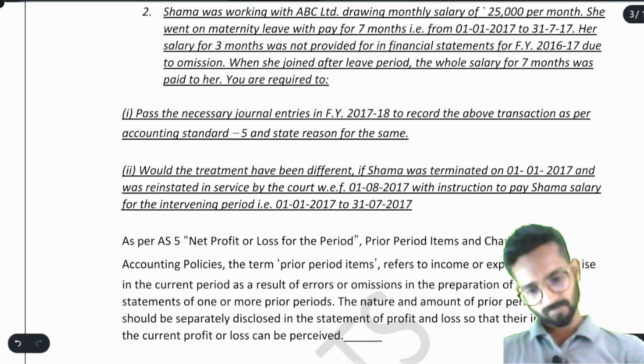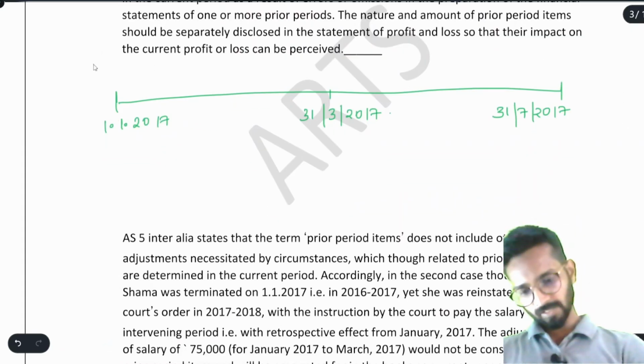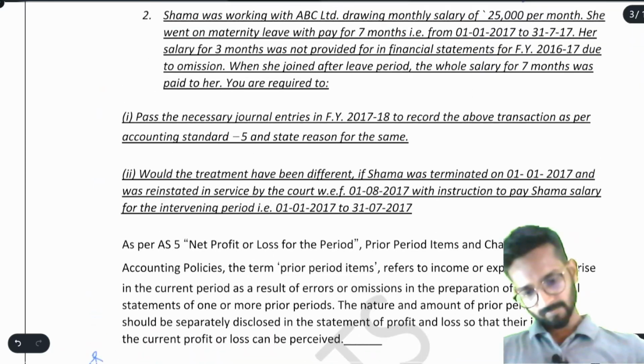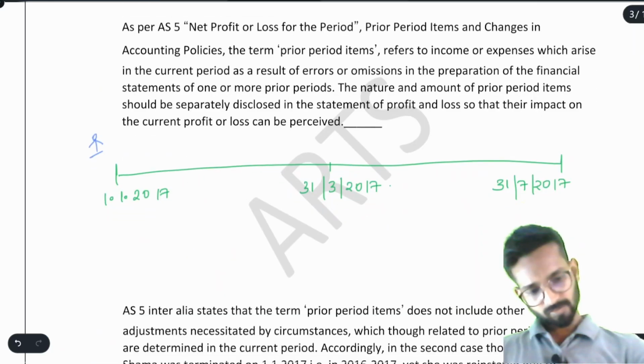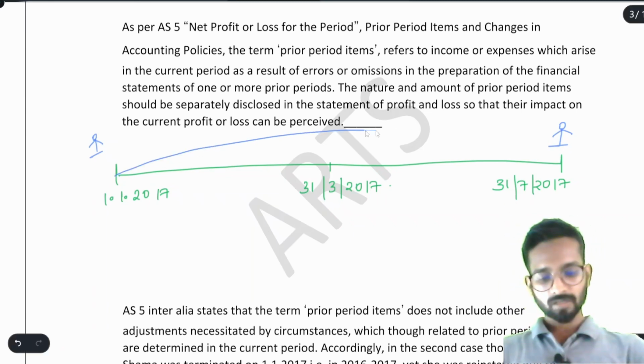It means when she came back, here is Shama. So Shama came back on 31st July 2017 and here she receives the entire salary for these 7 months. Okay.